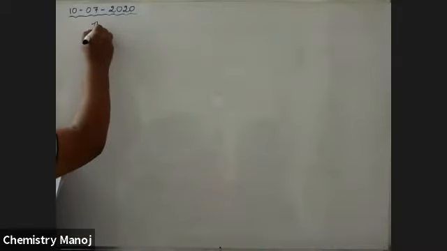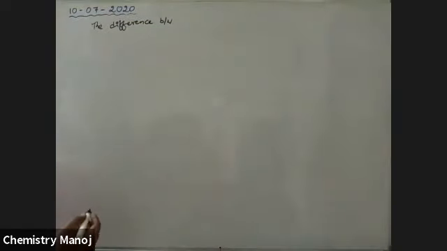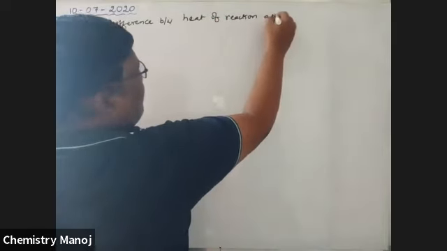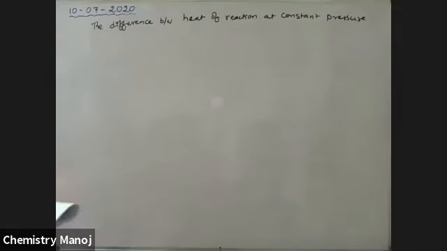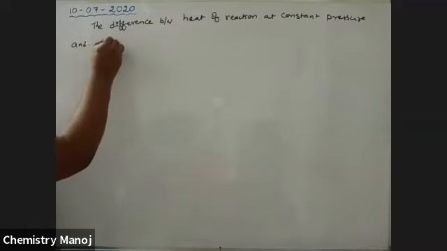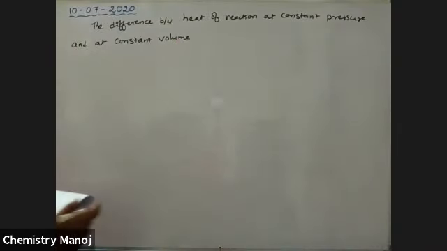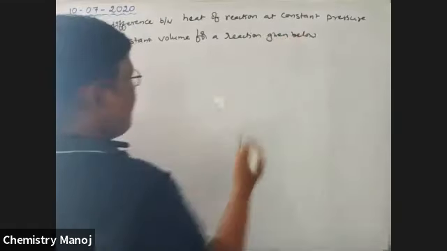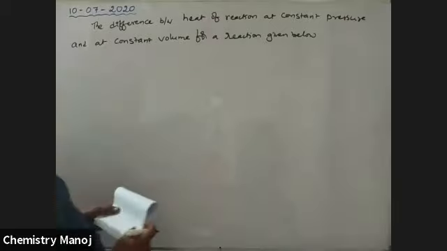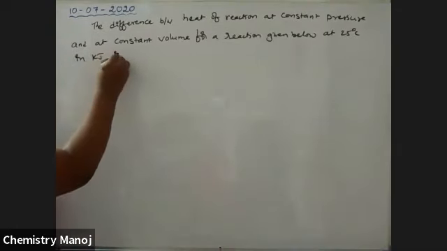The difference between heat of reaction at constant pressure and at constant volume, for a reaction given below at 25 degrees centigrade, in kilojoules is dash.